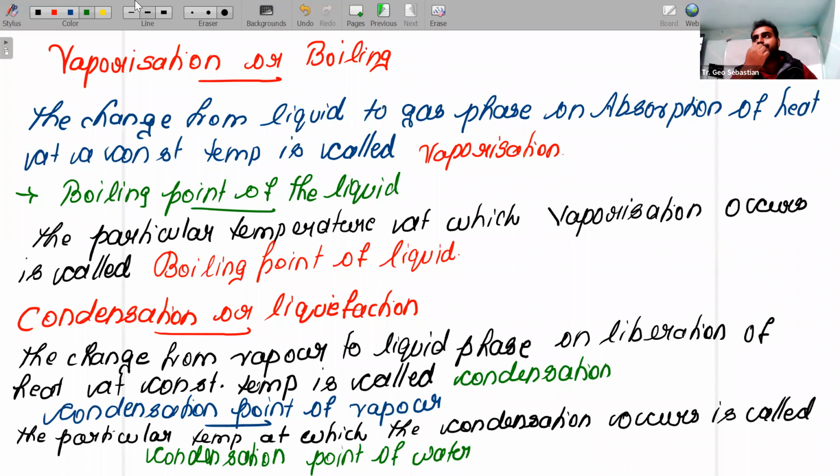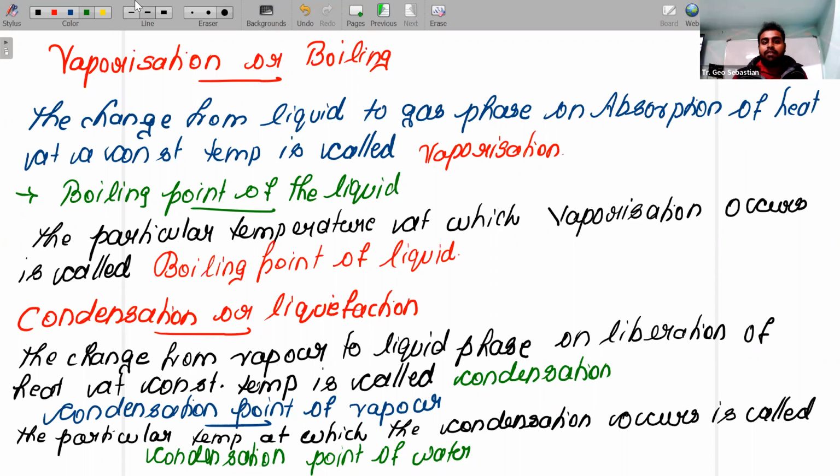Children, listen carefully. Now we are going to talk about another process, vaporization and condensation. Vaporization is also known as boiling. Children, you just consider the states liquid and gas. By absorbing heat energy, liquid is going to convert into gas without any change in temperature.